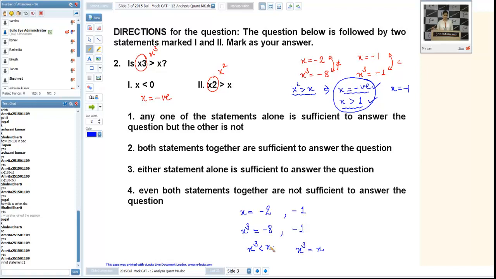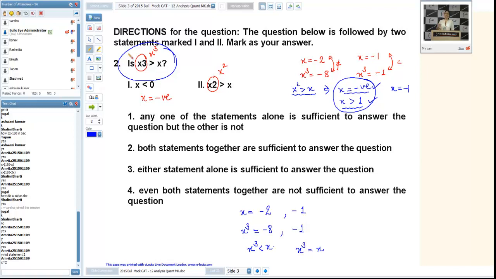Is it okay with you now? Amrita, see, how can we solve data sufficiency? By taking the second statement alone, we have to answer our question. What is my question? Is x cube more than x? So by the second statement alone, the result I am getting is either x will be more than 1 or x will be negative.